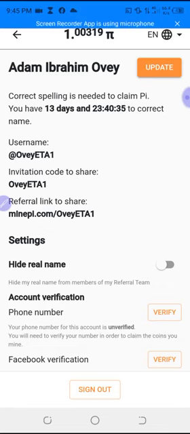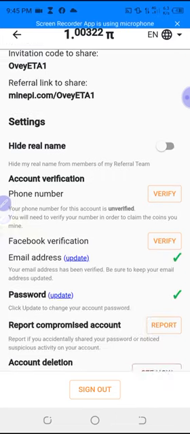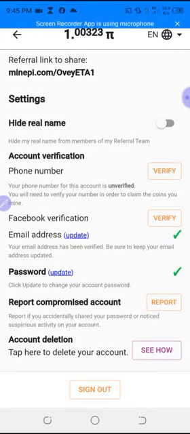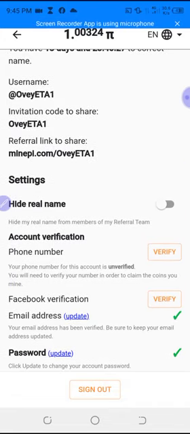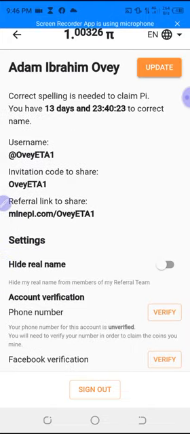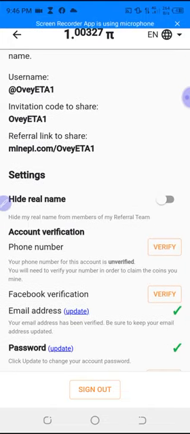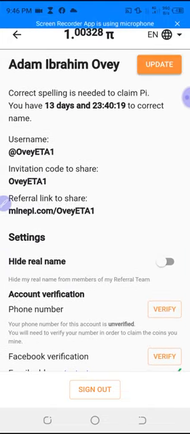So you only have 13 days. You click and check to verify. If your name did not match, then you have 13 days to correct it.